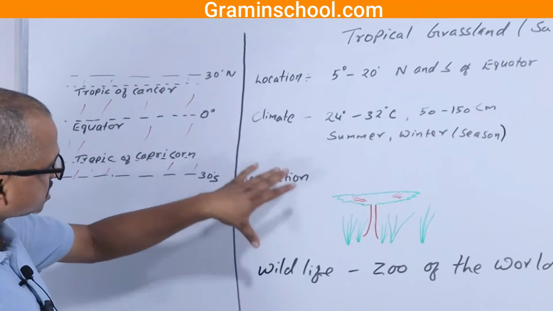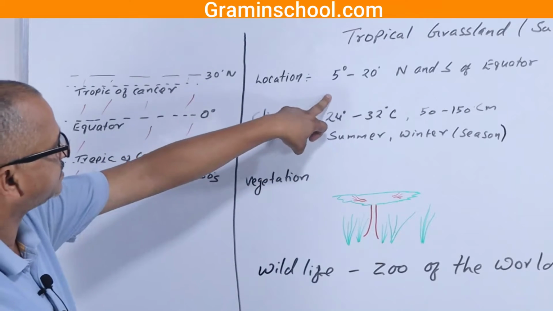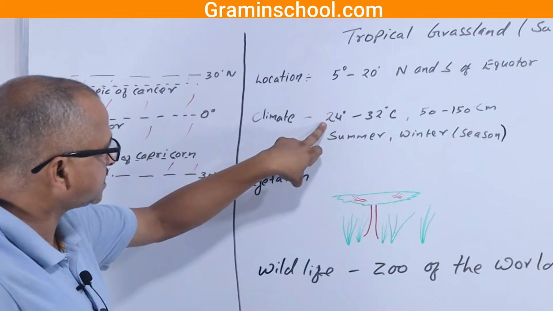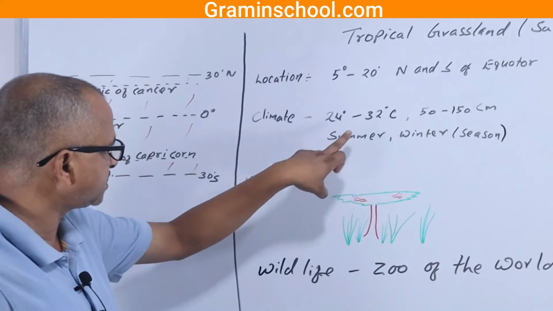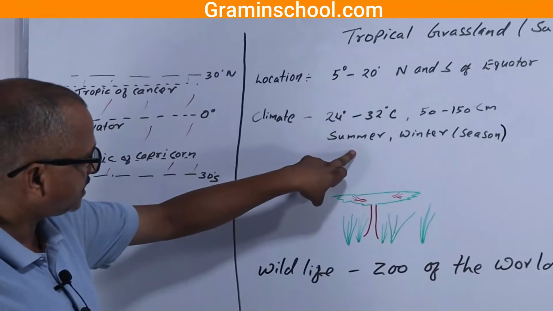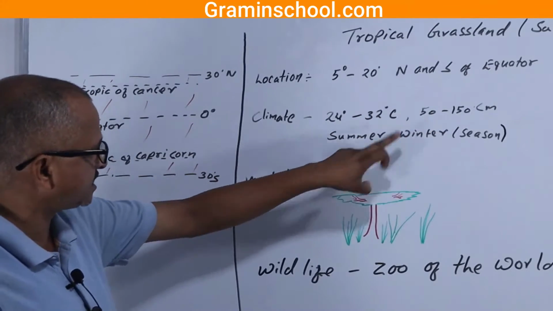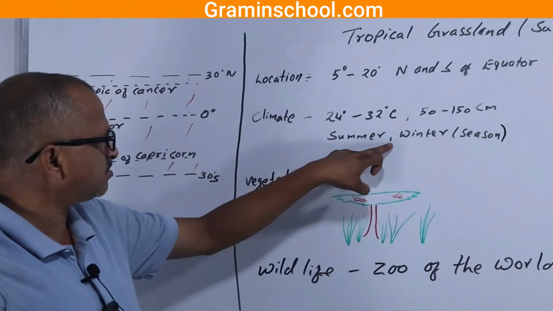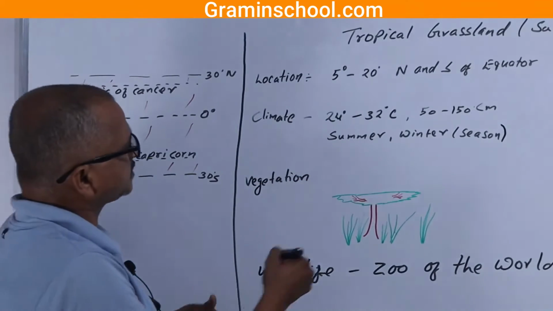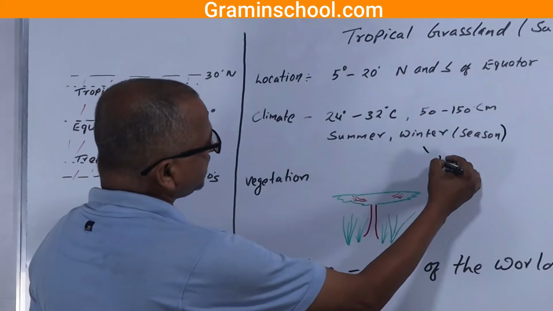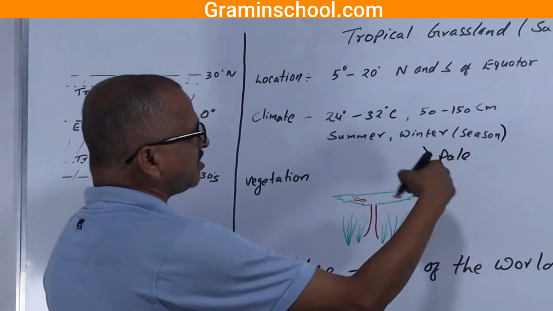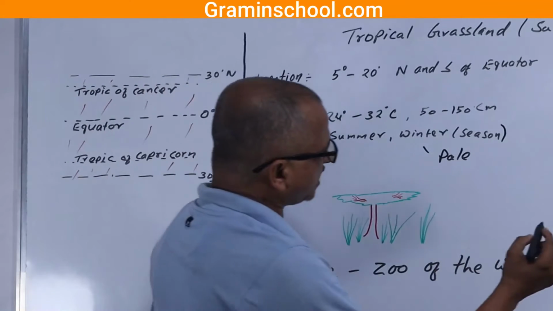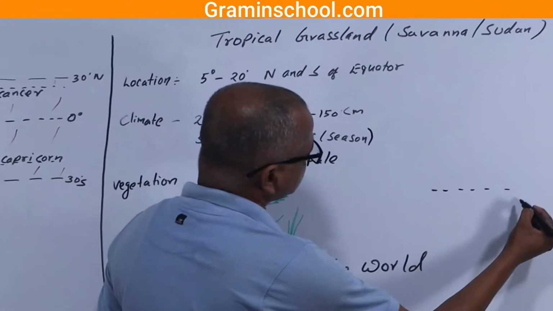As you see, the vegetation is affected by this climate: 24 to 32 degrees Celsius temperature, 24 degrees Celsius in winter and 32 degrees Celsius in summer. Its summer is rainy, its winter is dry. Two seasons are found here, summer and winter. When it is winter, it looks pale yellowish, and all the grass dries out.